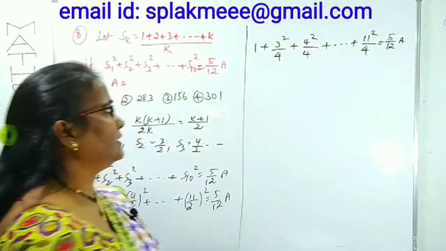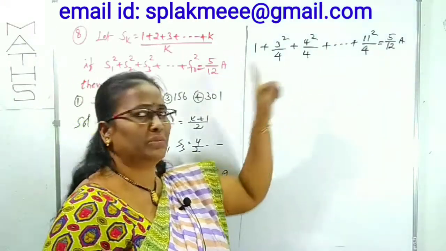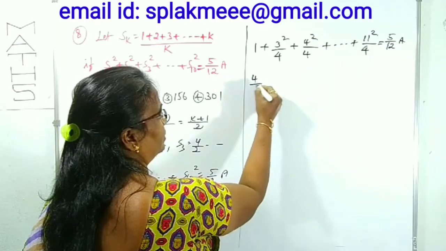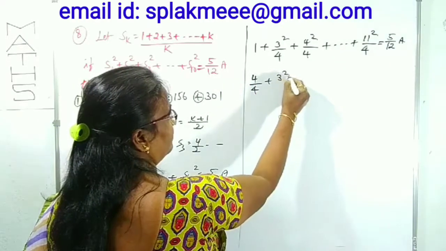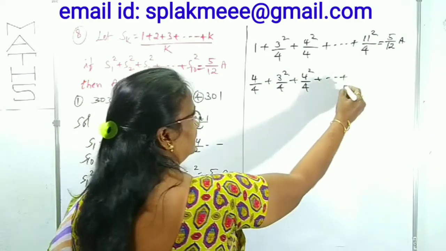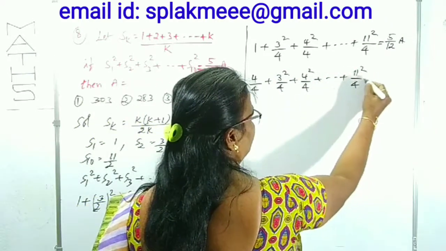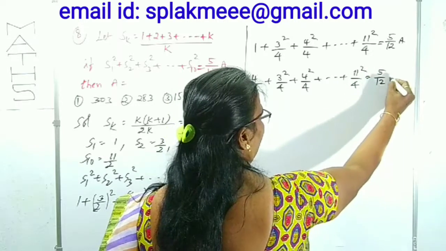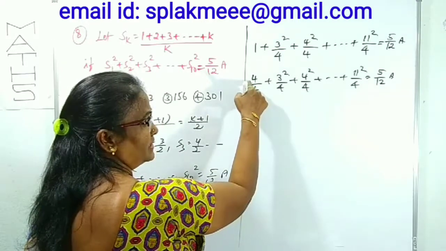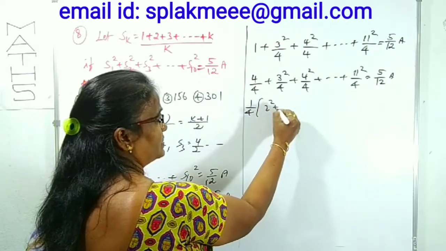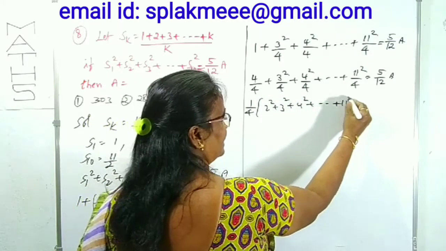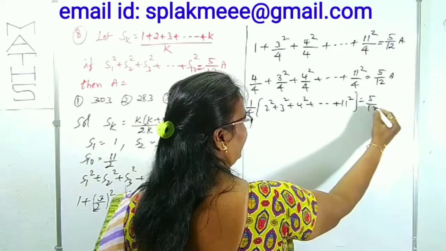You know that clearly in every term 4 is the denominator and it is the same, but here 4 is not there. I divide and multiply by 4 here. 4 by 4 plus 3 square by 4 plus 4 square by 4 and so on, plus 11 square by 4 is equal to 5 by 12 A. Among all these I am taking 4 common, and here in the numerator the first term we can write as 2 square. 2 square, next term 3 square, plus 4 square up to 11 square is 5 by 12A,